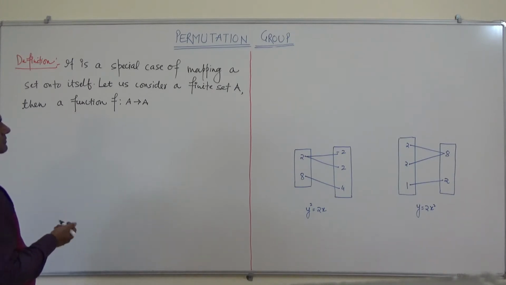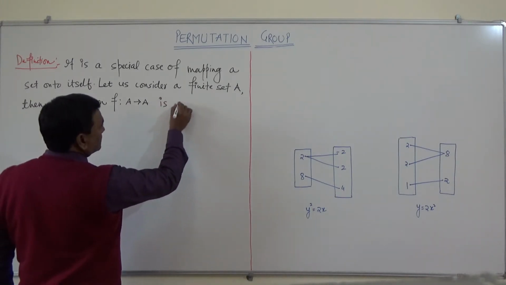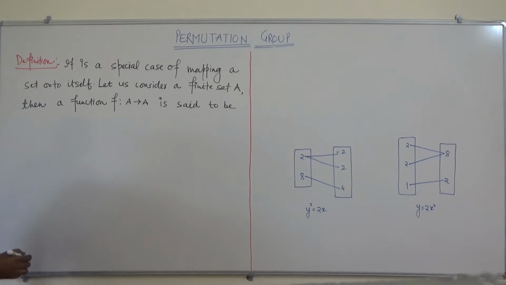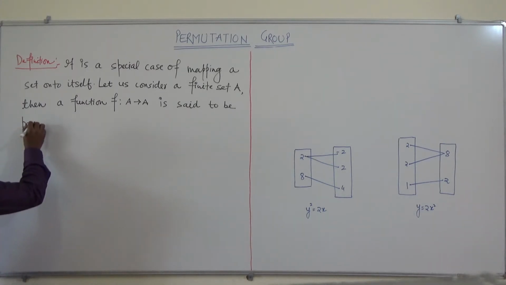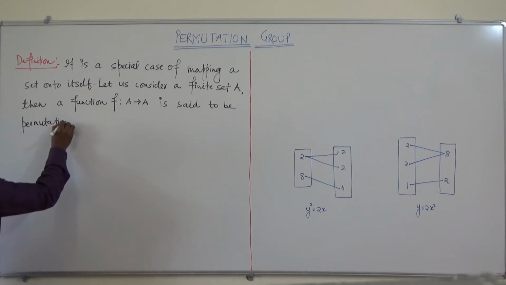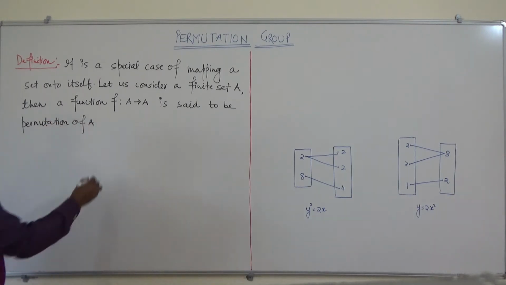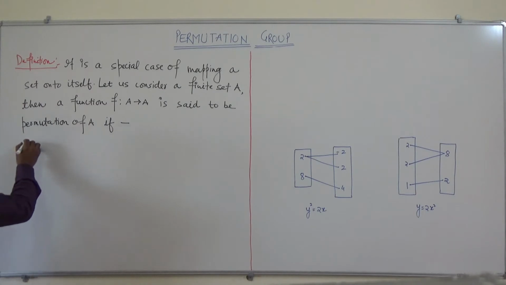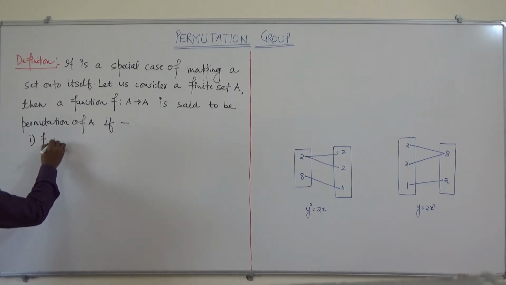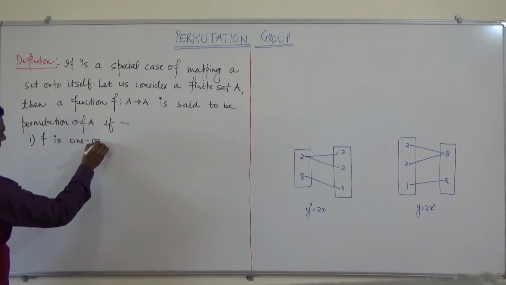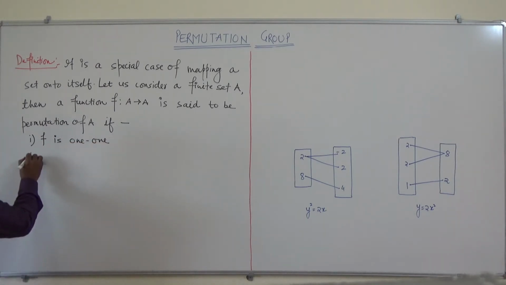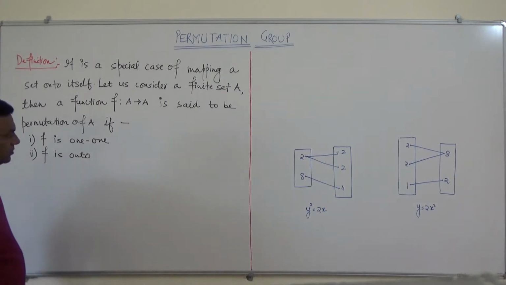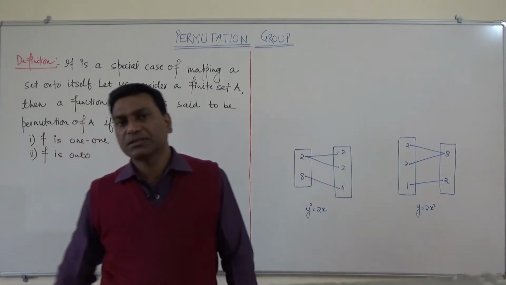A function is said to be a permutation of A if f is one-to-one and f is onto. We are familiar with one-to-one and onto functions.